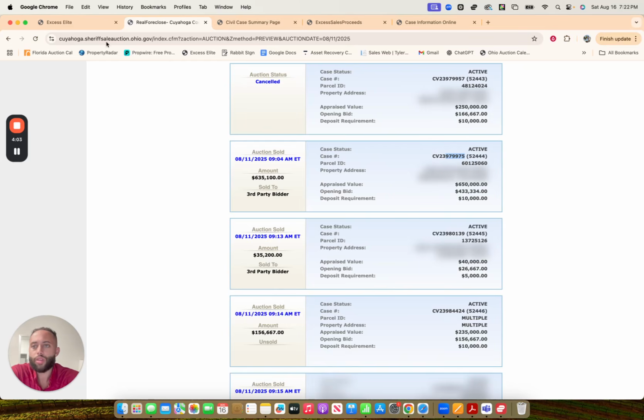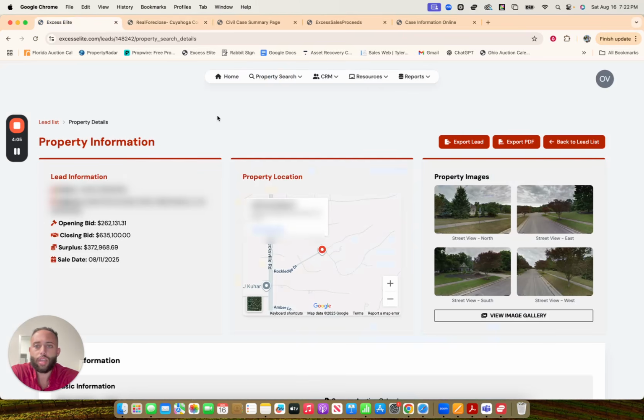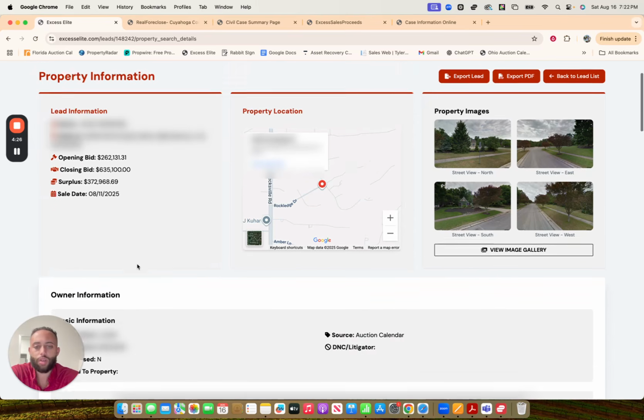So how can we do that? We can use Excess Elite. They have the property information report where we can plug in the address and we can go ahead and take a look. So here on Excess Elite, they provide the property information. They show the opening bid, the closing bid, and here they show us the actual debt amount that was on the prayer. So they're telling us that potentially there's a $372,000 surplus.